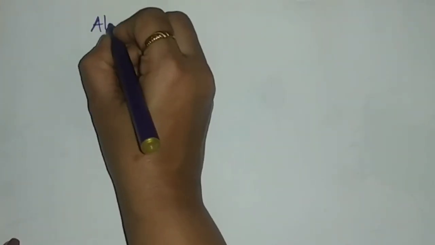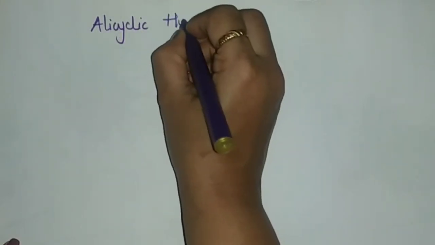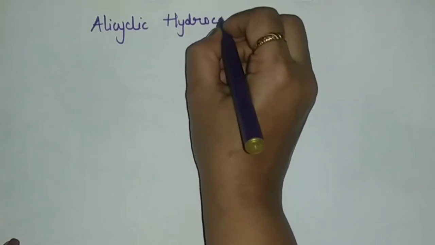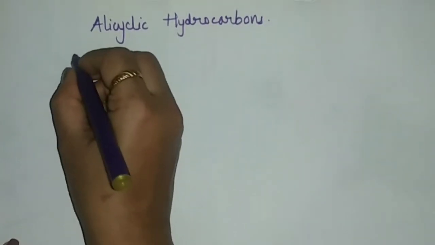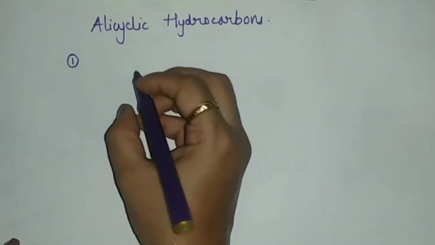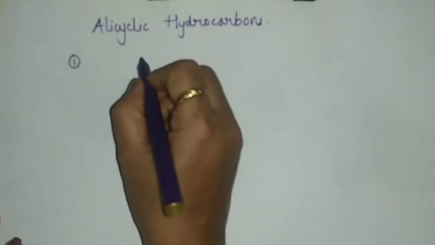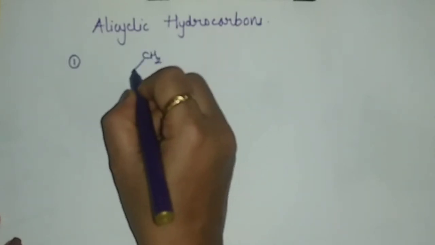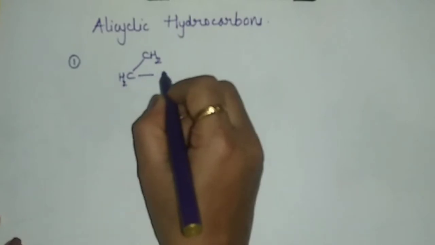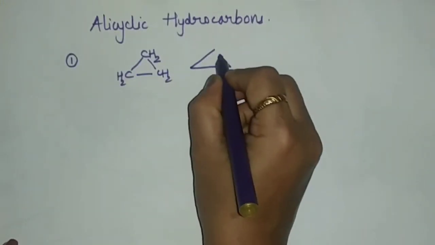Students, now let us discuss the examples of alicyclic hydrocarbons. First example is cyclopropane, a cycloalkane. We take propane, that is three carbon atoms, so CH2, CH2 and CH2, cyclopropane.